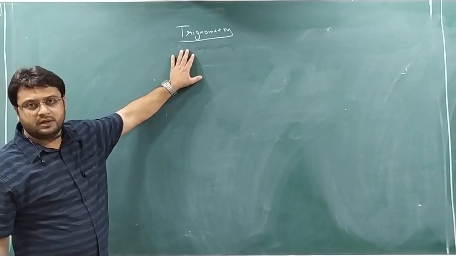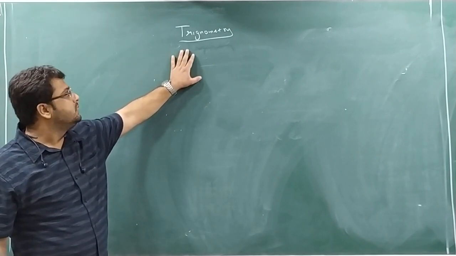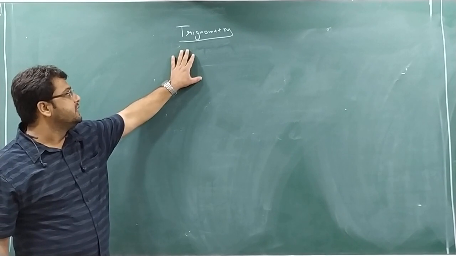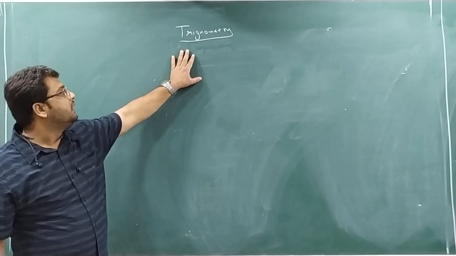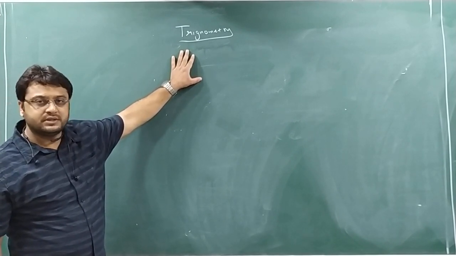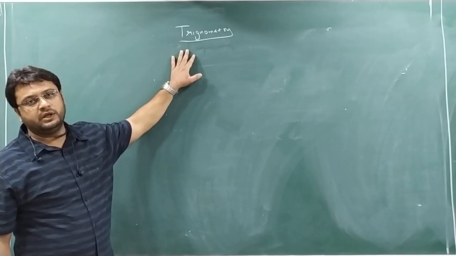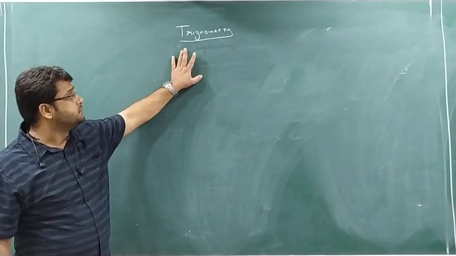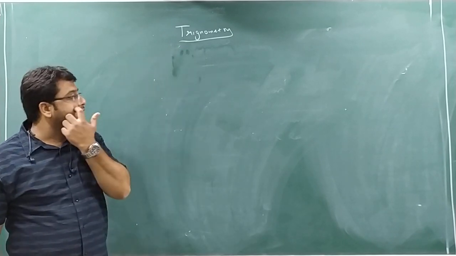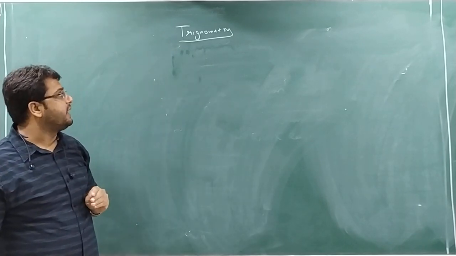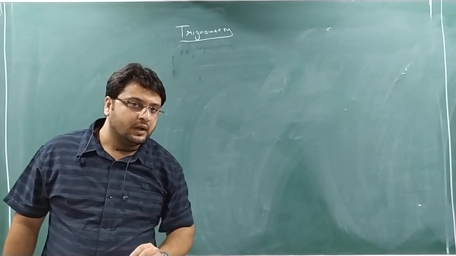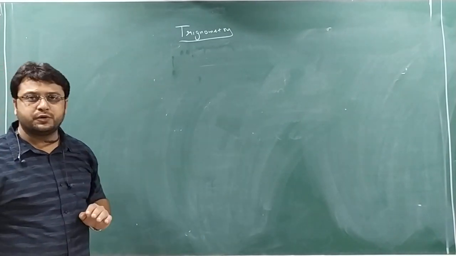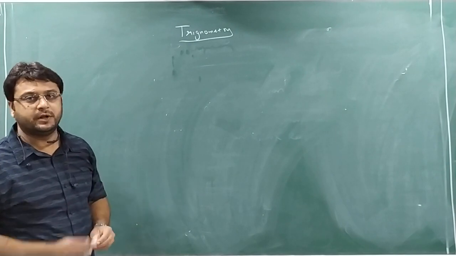So this chapter, especially in CBSE boards, is divided into two chapters. That is, one is trigonometry ratios, and another one is trigonometry identities, but both are one chapter only. If you see R.D. Sharma, in R.D. Sharma it is divided into two chapters, trigonometry identities and trigonometry ratios, but we are going to study the combined chapter, that is one chapter only.